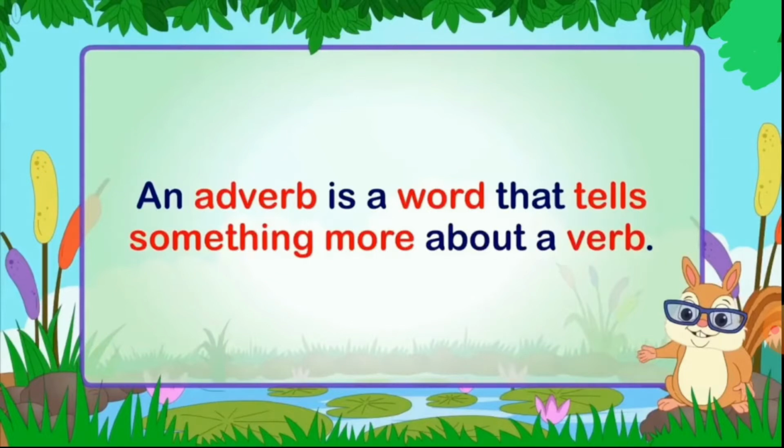An adverb is a word that tells something more about a verb. It tells us how a verb acts in a sentence, something more meaningful about the verb. It describes the verb.